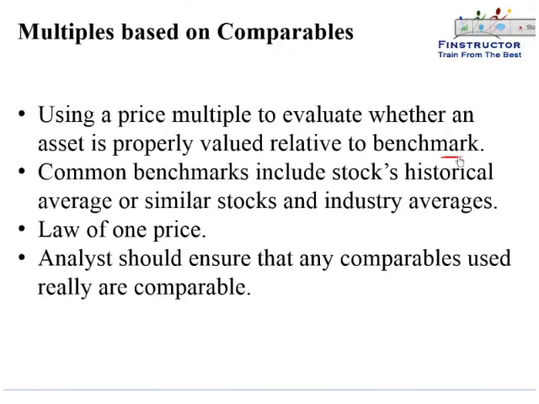The benchmark can often be the stock's own historical PE multiple, that is the last 10 years average PE multiple, or the PE multiple of similar stocks, because similar assets should have similar price and similar valuation or similar multiples. Or we can use the multiple of the stock against the industry multiple. So if the steel industry is trading at a price earnings of 10 times, then the stock that is higher than 10 times can be thought to be relatively overvalued, and vice versa.